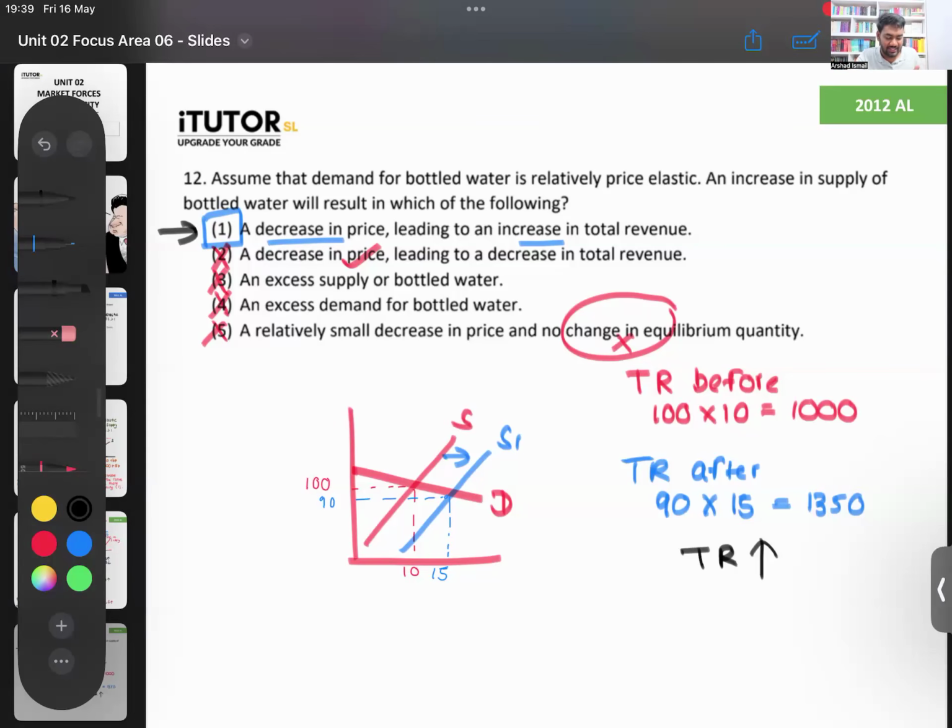Why is it excess supply? There is no excess supply. Excess supply is when the supply is more than the demand. So here there is equilibrium. When the supply shifts to the right, you come to the equilibrium point. So at this point, quantity supplied and quantity demanded are equal to each other. So there is no excess supply. That is there. It's an equilibrium point. There is no excess supply. Okay. Right. So 12 is done. We'll go to the next one.